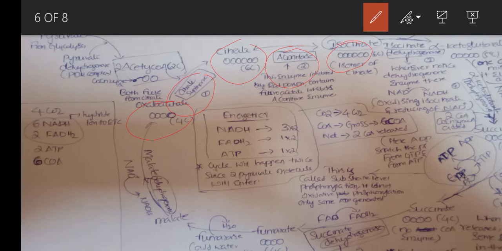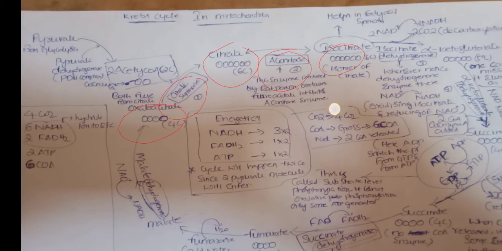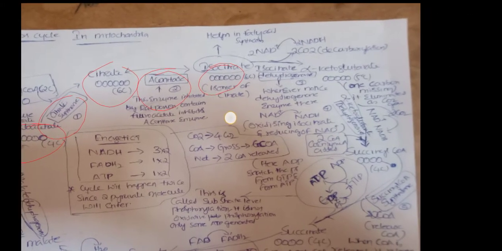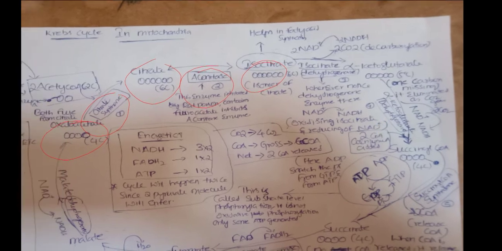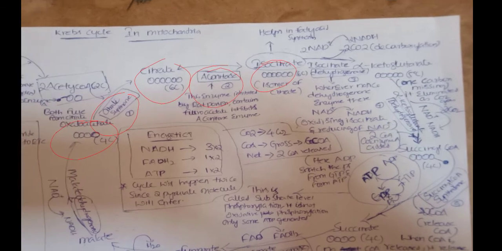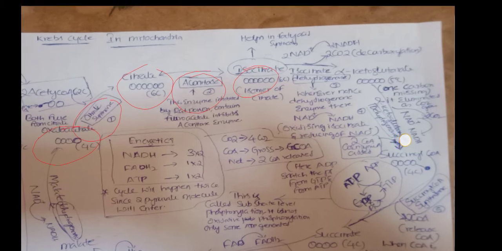Next, isocitrate will form the next product, alpha ketoglutarate. Isocitrate is a 6 carbon compound, and alpha ketoglutarate is a 5 carbon compound.